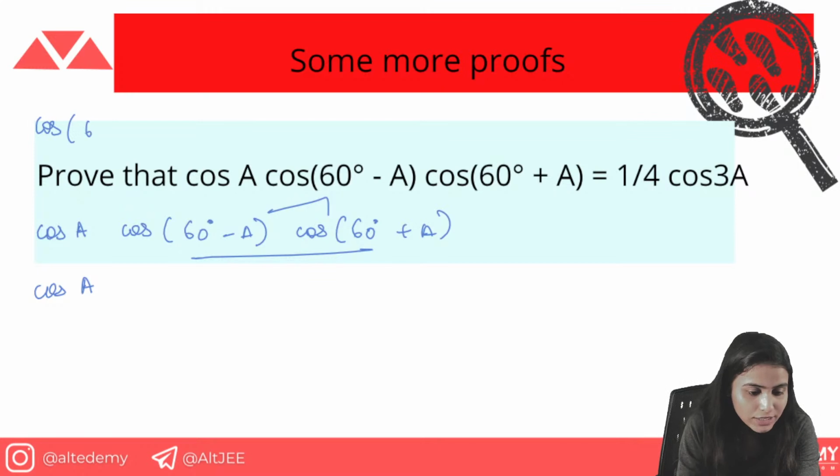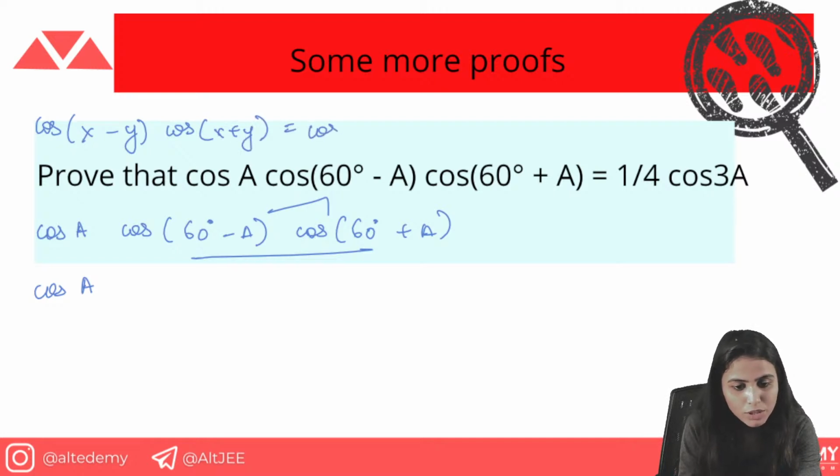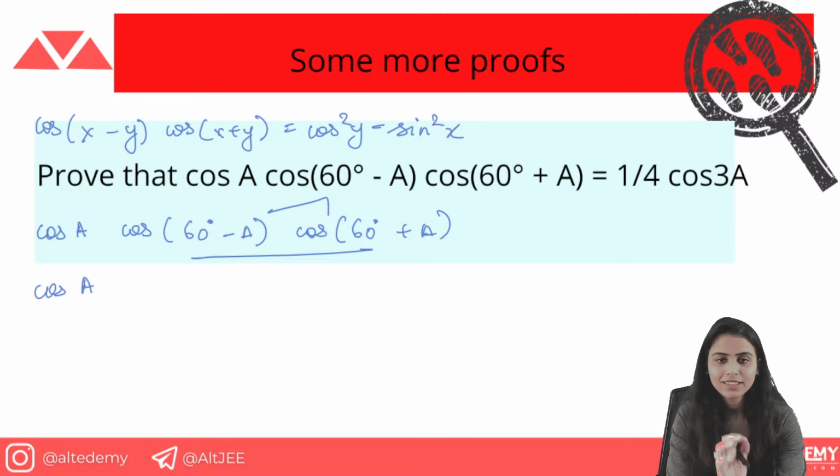So cos(60° − A) cos(60° + A). Let me write it in a generalized way. cos(x − y) cos(x + y) = cos²y − sin²x. So basically this is the formula.